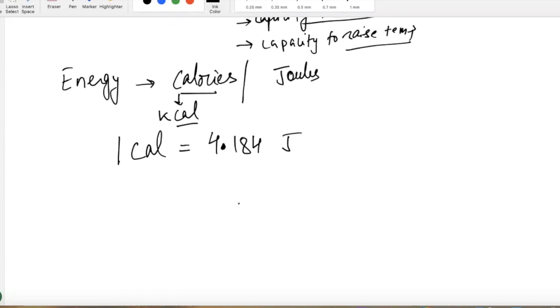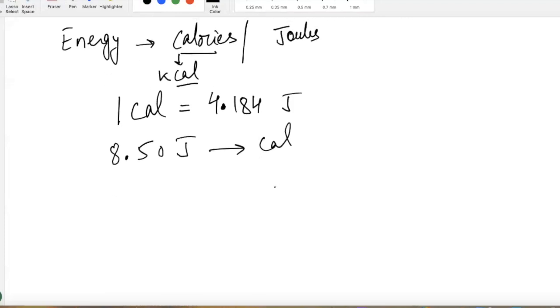This is one conversion factor that you should keep handy. You're going to be seeing questions like that on your quiz and your exam, where I'll give you something in calories and you change it to joules, or I give you something in joules and you change it to calories. So let me quickly give you one question. Let's say we got 8.50 joules. Can you guys change it to calories? If you understand conversions from chapter 1, you should be able to do this.